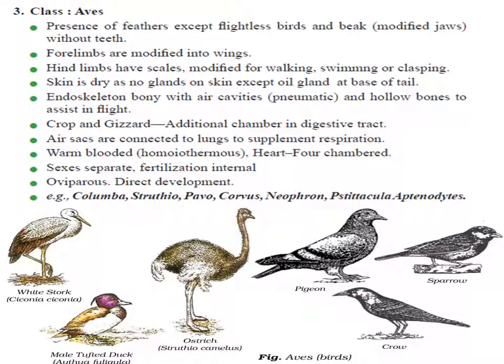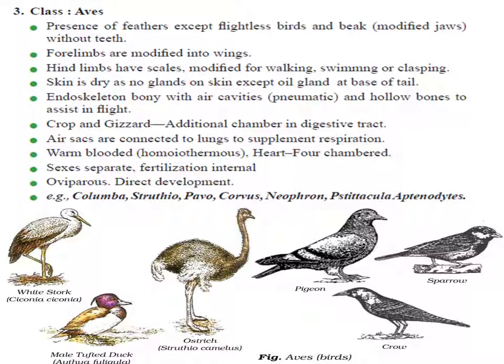The next class is Aves. Aves are the birds which have an aerial mode of life. The body is divided into head, neck, trunk and tail. The body is covered by feathers so that they can fly, except the ostrich. The jaws are modified into beaks and teeth are absent. Skin is dry without glands except the oil or preen gland at the base of the tail. The forelimbs are modified into wings and covered with feathers. The hind limbs have scales and are modified for walking, perching, swimming and running.